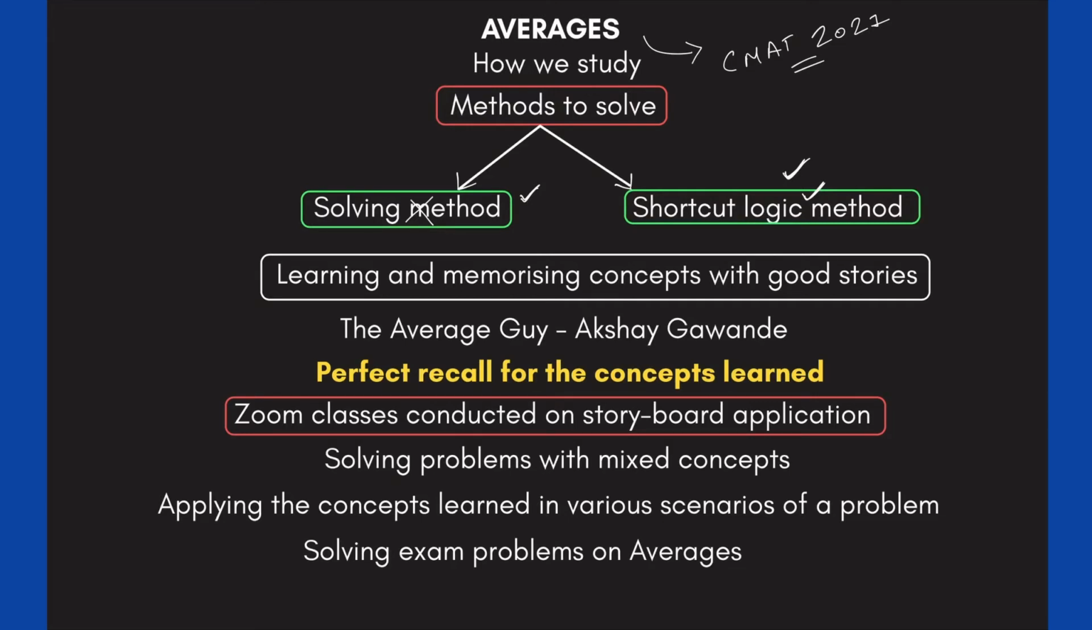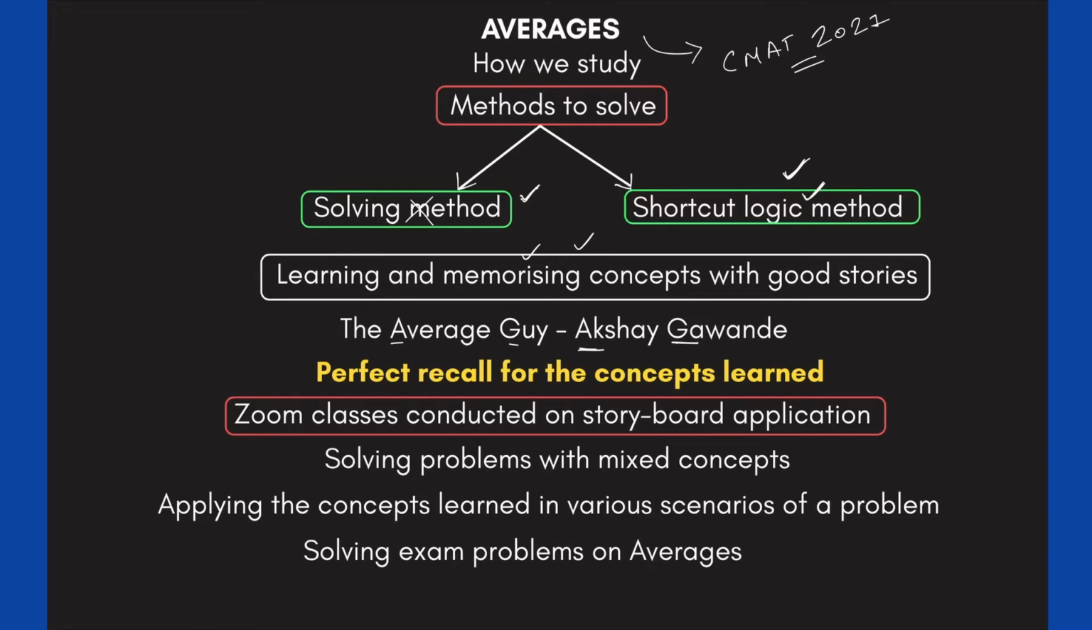How will we study this? What will you get in this YouTube class and what will you get in the Zoom class? This YouTube class will tell you a story, as we always do, which will help you to memorize the concept. And this story is a story of the average guy. He is also called Akshay Gawande, AG. This is a story of AG. So AG is obsessed with the concept of average.